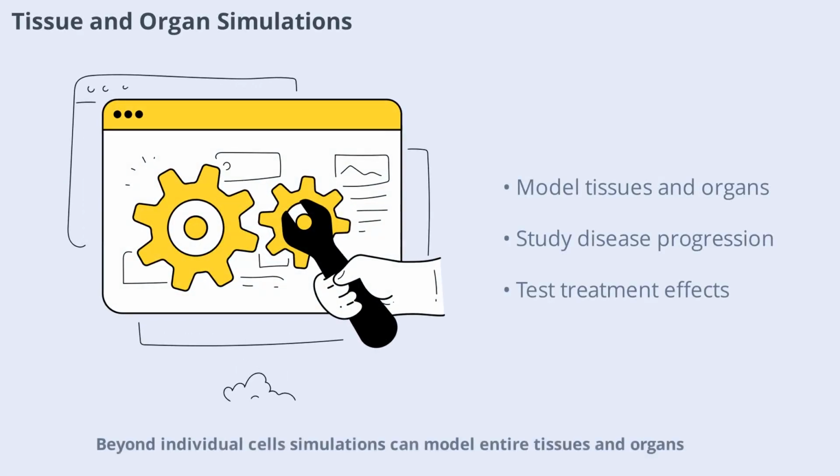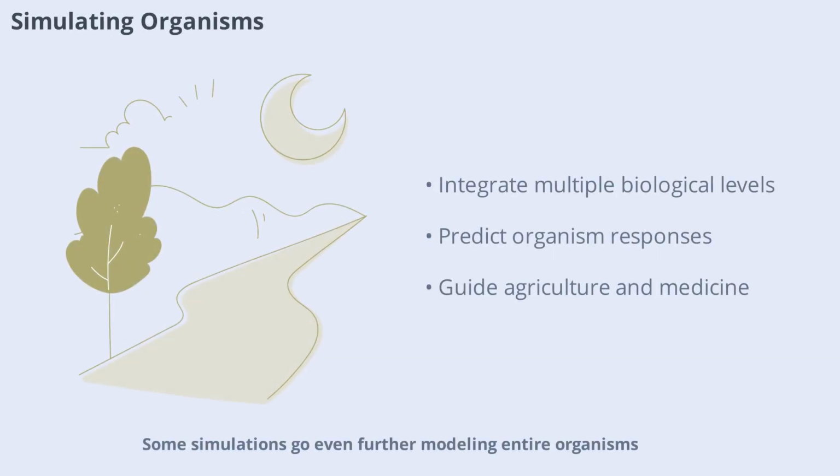Beyond individual cells, simulations can model entire tissues and organs. These models are used to study development, disease progression, and the effects of treatments. For example, simulating heart tissue can help researchers understand arrhythmias, while modeling liver function can aid in drug safety testing. These simulations bridge the gap between molecular biology and whole organism physiology, providing a more complete picture of health and disease. Some simulations go even further, modeling entire organisms.